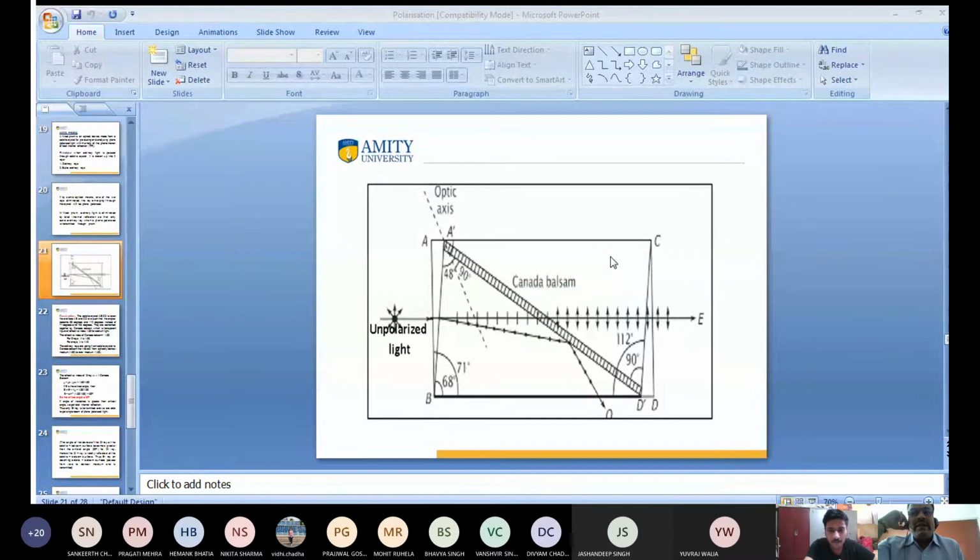Yes, if we do not change the angle, what is the purpose? You know what the purpose is? My purpose is that we get single polarized light. So how can I get single polarized light? We incident in such a manner that one ray of light will be reflected back. How can it be reflected back? Due to the critical angle. When it is incident at more than the critical angle, it will be reflected back, and the extra ray passes from the crystal. When the extra ray is transmitted from the crystal, we get a single polarized light.